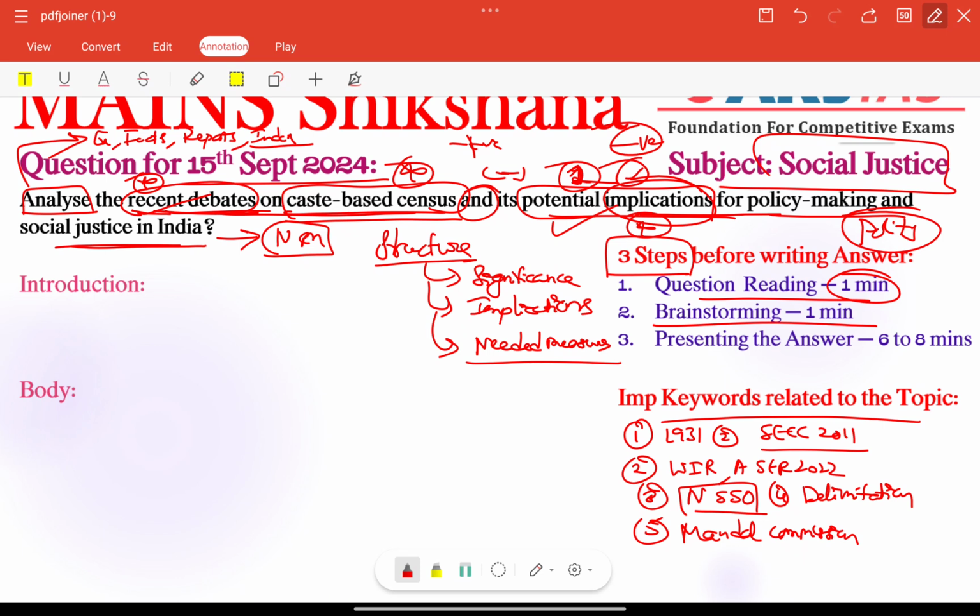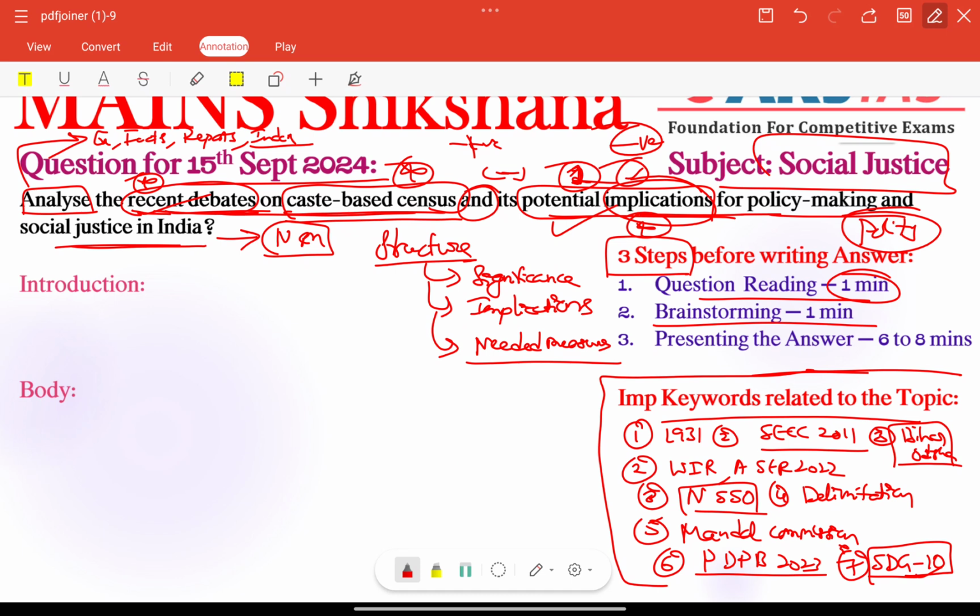Otherwise we can include some information related to some acts. We have the Personal Data Protection Bill 2023, related to privacy issues, which we can add here. Otherwise, for recent current affairs examples, we have Bihar and also Odisha, which recently conducted caste-based surveys, right? Otherwise we can connect to the Sustainable Development Goals in the conclusion part: SDG 10, reducing inequality, very very important. All these are important information or keywords we need to include in our answer, right?